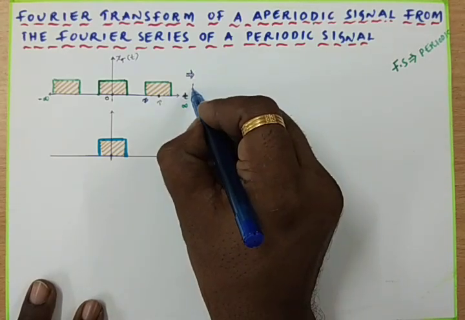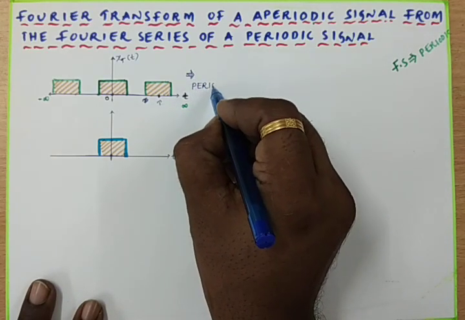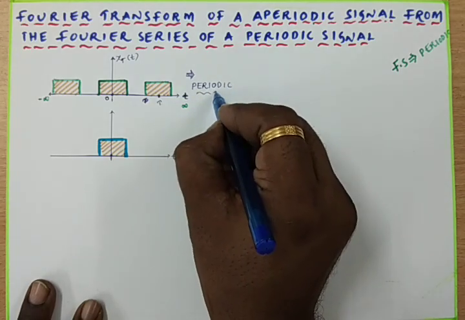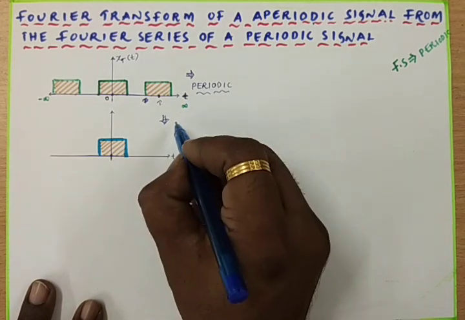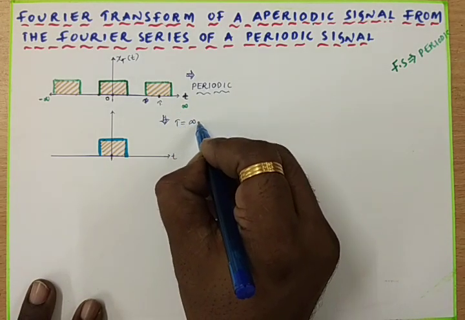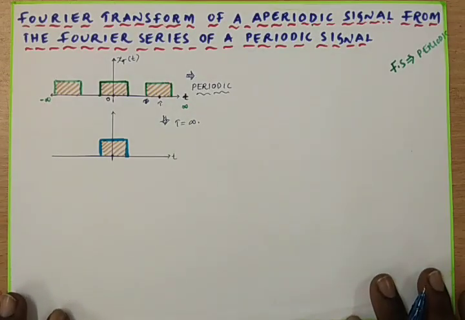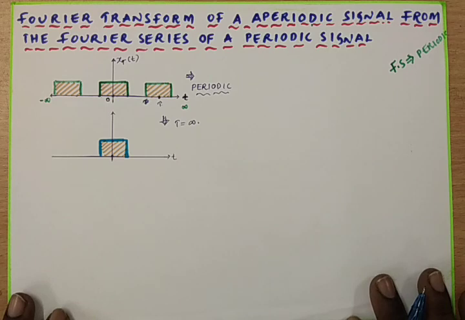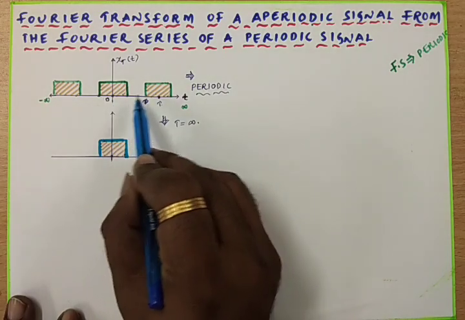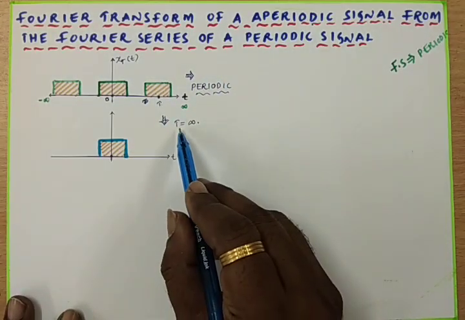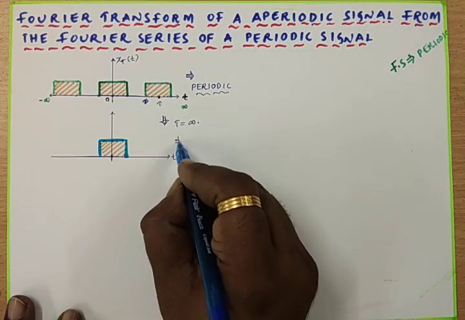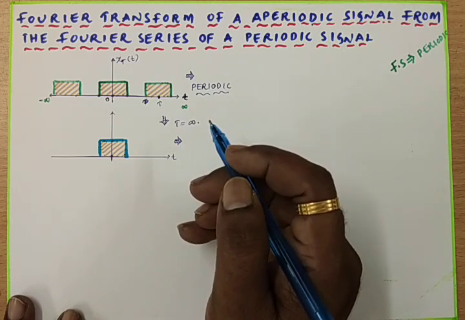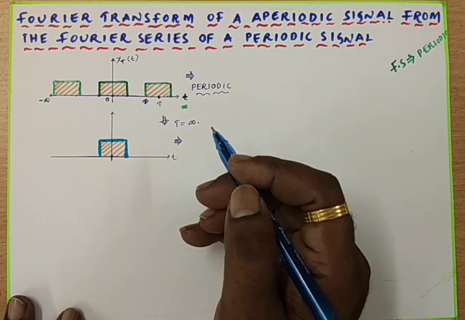Now we can have the aperiodic signal from this periodic one by having the condition that T tends to infinity. T is nothing but the basic time period, that is the time between two consecutive pulses, that is 0 to T. If this T tends to infinity, this periodic signal will be converted into the aperiodic one, because aperiodic signals can be analyzed and modeled by making use of the Fourier transform only.